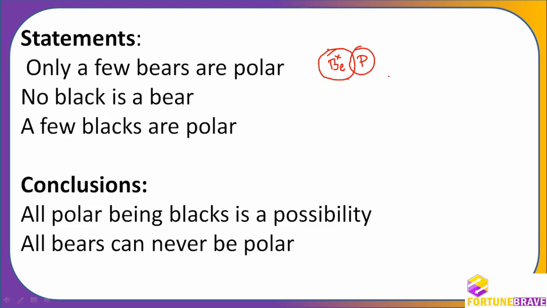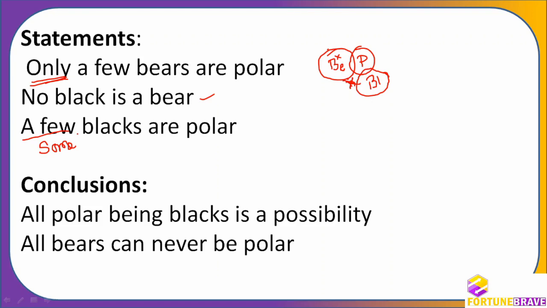So I'm going to write it like this. So this is your black and they do not have anything in between. Understood? So no black is beer is also okay. And then a few blacks. Now when I say a few, it means some only. If it's preceded by only, then only we are going to put this.